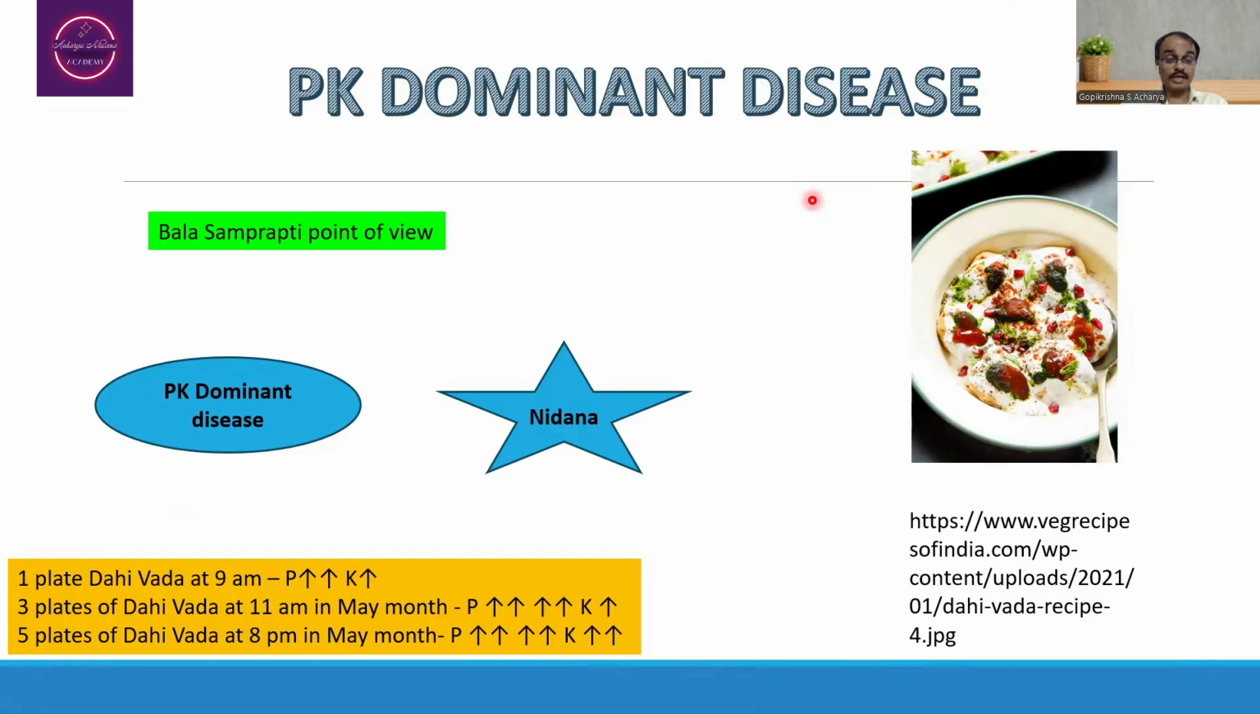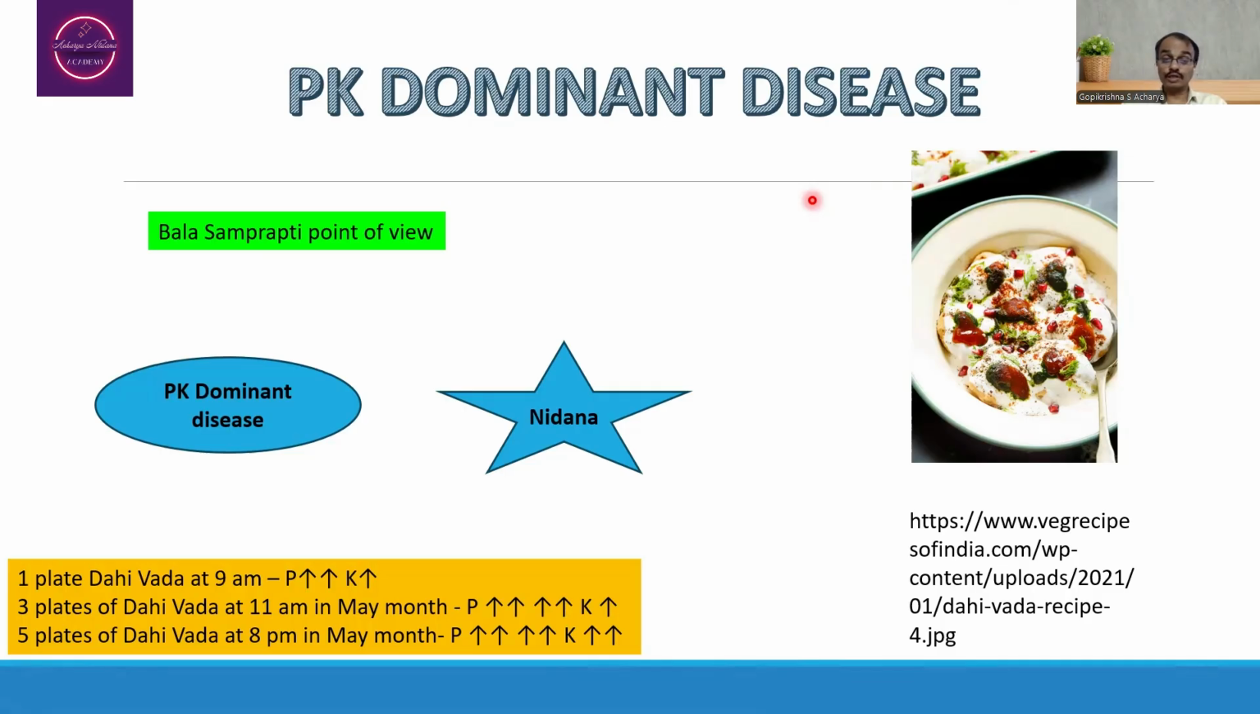If a person takes one Dahi Vada at around 9 o'clock, then we are going to say that there may be a possibility of a Pitta as well as Kapha dosha increase. If the person consumes 3 plates of Dahi Vada at around 11 o'clock, then we are going to observe Pitta dosha increase and Kapha dosha increase to a lesser extent.